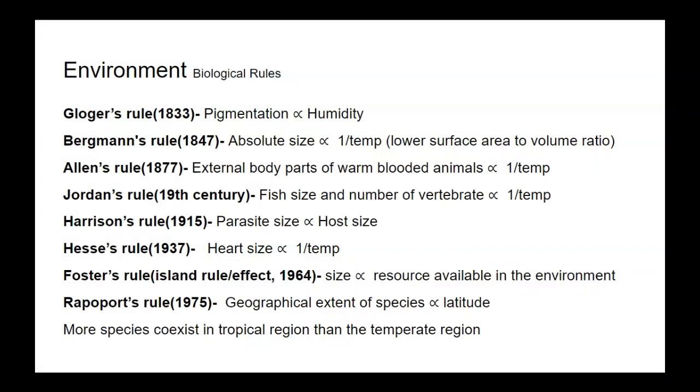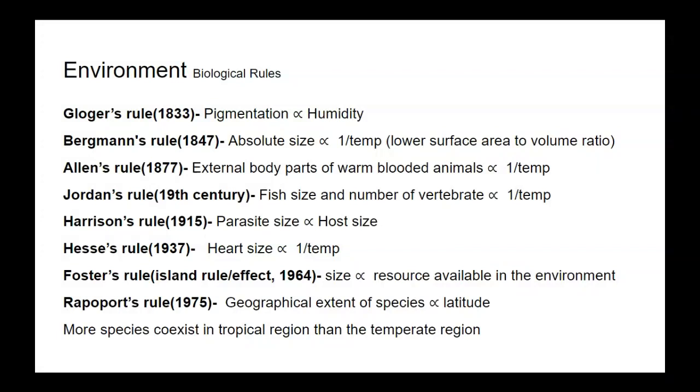As per Jordan's rule, fish size and number of vertebrae in aquatic ecosystems is inversely proportional to temperature. So he applied Bergmann's rule in the aquatic ecosystem. Then next rule was Harrison's rule. As per this rule, parasite size is directly proportional to host size.